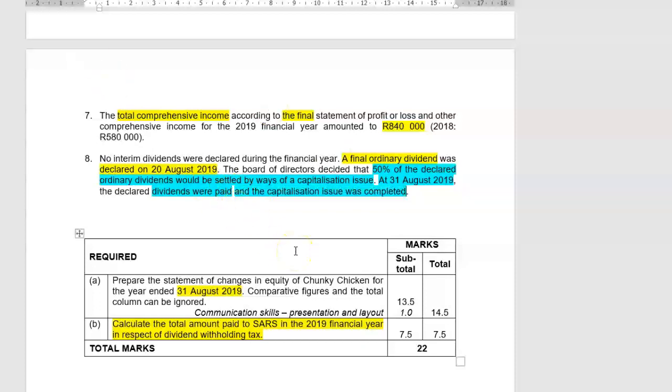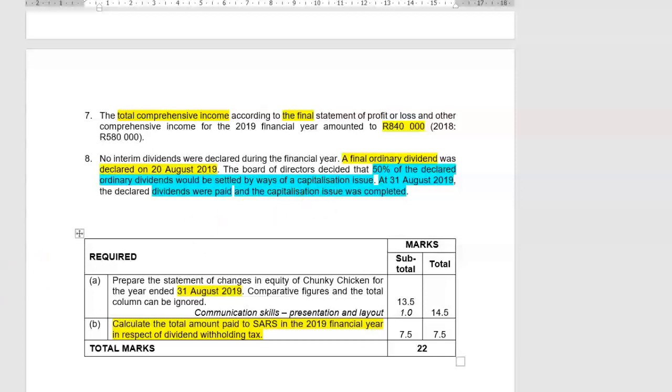Now, if there was a capitalization issue completed by the 31st of August, it means it affected my ordinary share capital account, because there was an issue of ordinary shares in settlement of a dividend that should have been paid. Now, that means I have to update my statement of changes in equity with a capitalization issue. Also, I have the total dividend now.